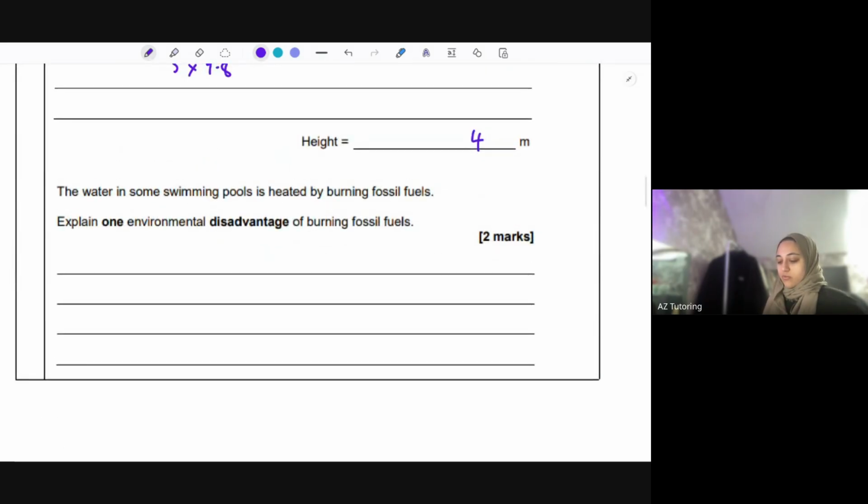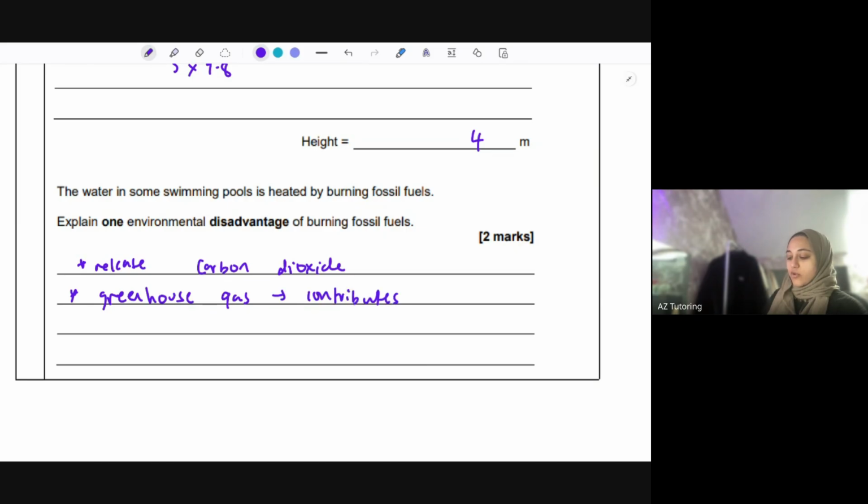Okay, the water in some swimming pools is heated by burning fossil fuels. Explain one environmental disadvantage of burning fossil fuels. Well, when you burn fossil fuels, that releases carbon dioxide. So it's combustion, right? So it releases carbon dioxide, and that carbon dioxide is a greenhouse gas, which contributes to global warming. So you'll see quite a lot of overlap between chemistry and physics as well. So it contributes to global warming, because they could ask you this question in chemistry as well.